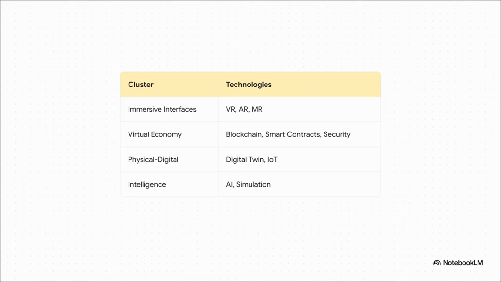Then, to establish trust, the virtual economy relies on blockchain, smart contracts, and security protocols. Physical-digital integration is handled through digital twins and the Internet of Things. And finally, intelligence and simulation are powered by AI and simulation tech. These are absolutely the mandatory building blocks if we want to create a persistent digital reality.